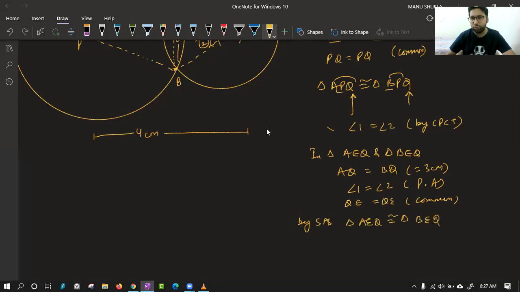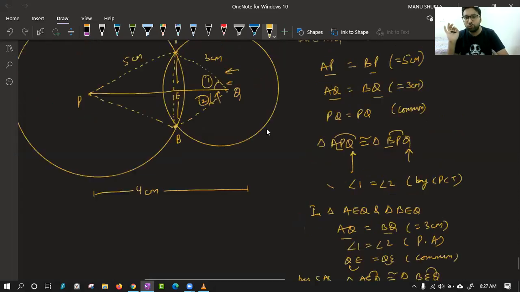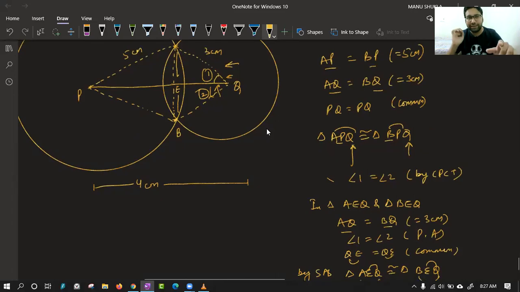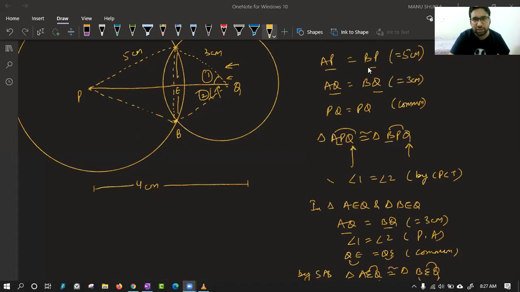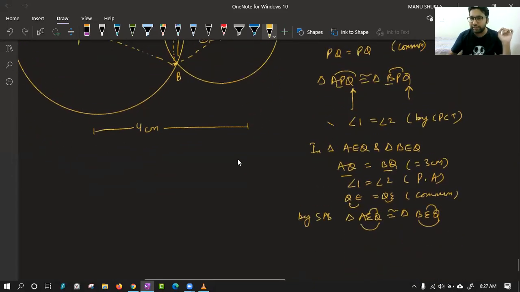Let us confirm the names. AQ, BQ: AQ is coming first and third, BQ is coming first and third, correct. QE, QE, second and third, and our name is exactly correct. Now tell me, whatever we wanted to prove, can we prove now? Can we say AE equal to BE? Yes, we can, because AE is first and second, BE is first and second, so they are corresponding. By CPCT, AE equals BE.